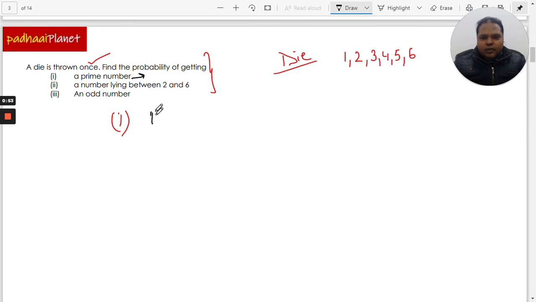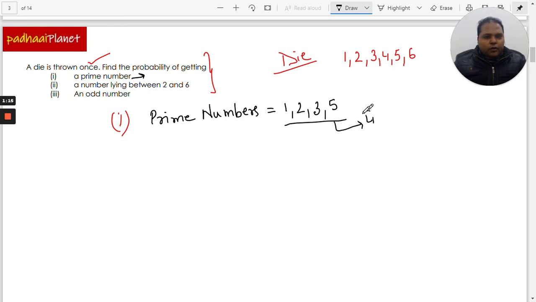So first let's identify which are the prime numbers here, and those are 2, 3, and 5. So these are the total 3 numbers which are the prime numbers.